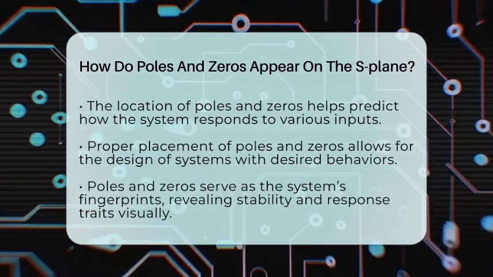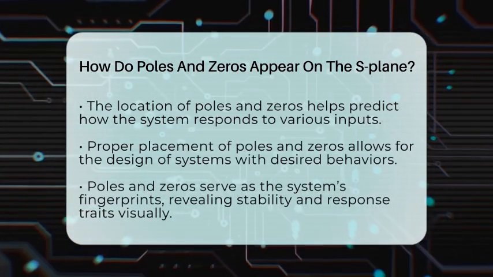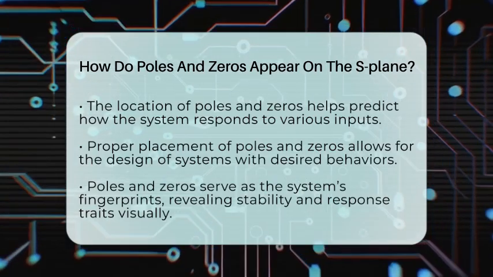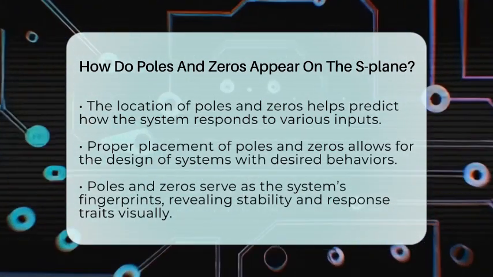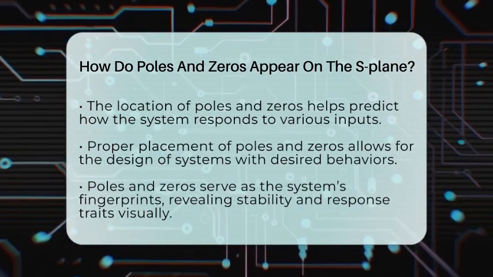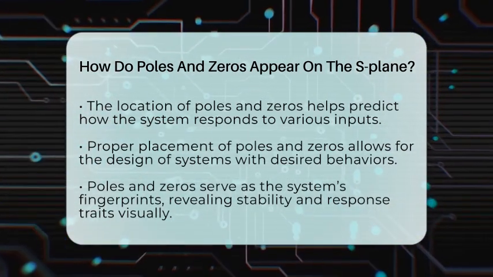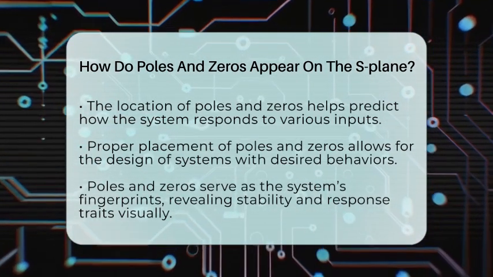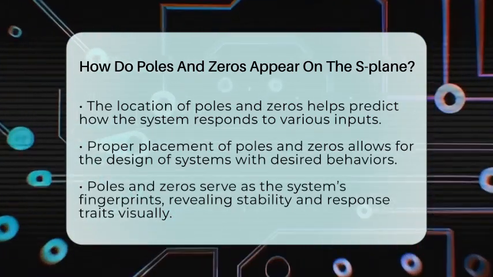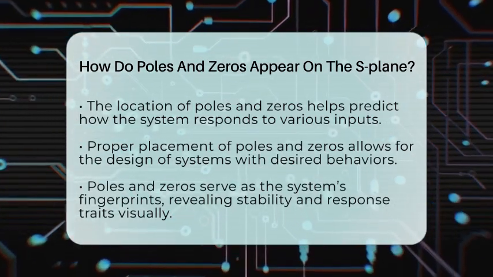In control systems and signal processing, placing poles and zeros in specific locations allows engineers to design systems that behave just right. So, in essence, poles and zeros are the system's fingerprints on the S-plane, revealing its stability and response characteristics at a glance.